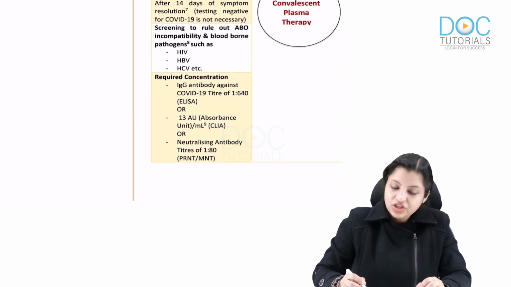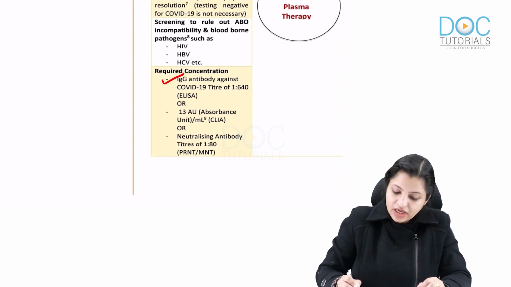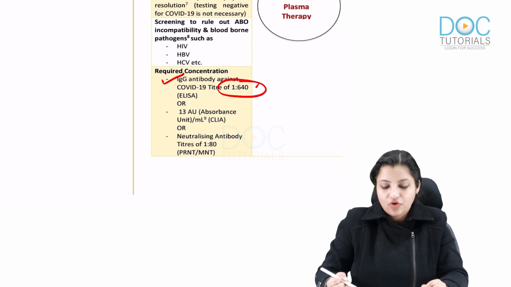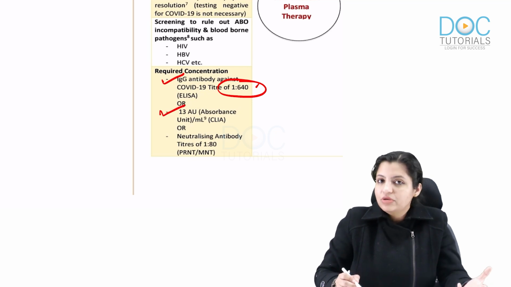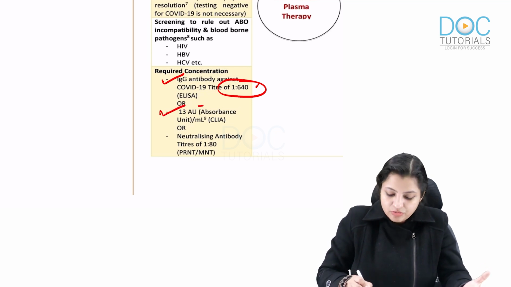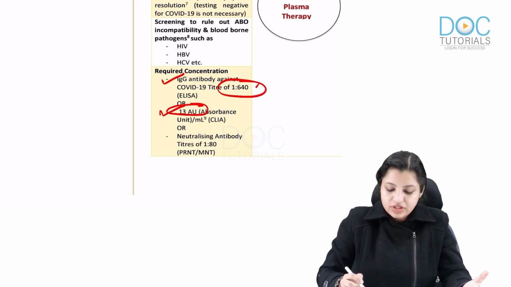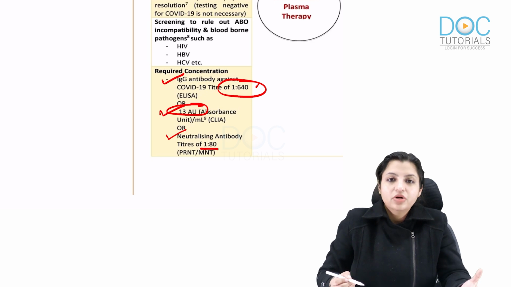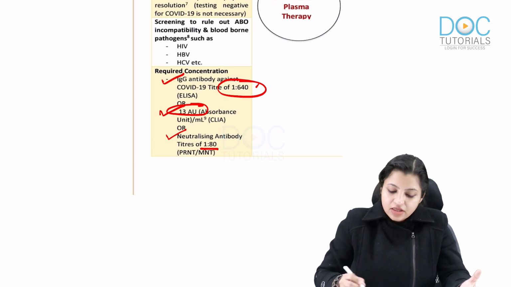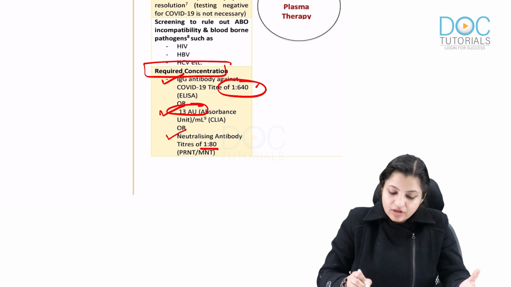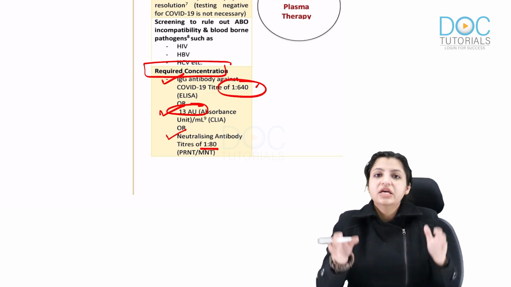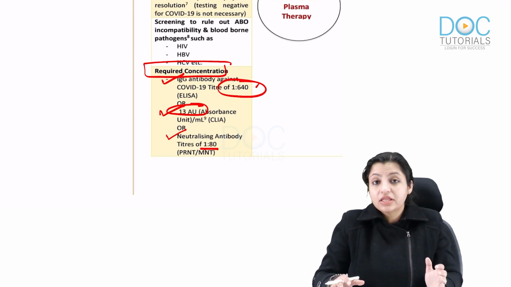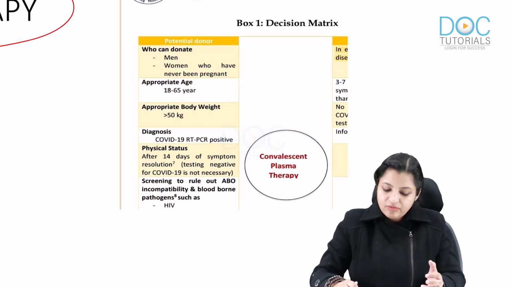They say that if the IgG antibody against COVID-19 has a titer of more than 1:640, or by chemiluminescence, which you do normally nowadays, it should be at least 13 absorbance units, or you have a neutralizing antibody titer of 1:80, then this is the required concentration of antibodies which we should take. So you should have a sero survey, find that you have a good number of antibodies, and then you are eligible to donate your plasma. Is everybody clear with this?